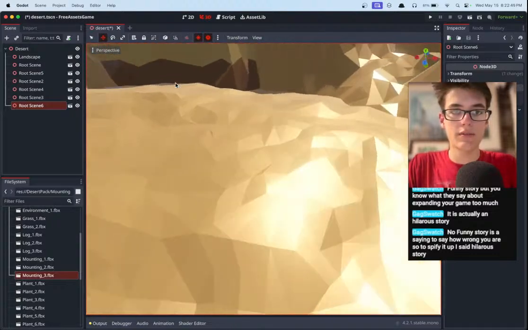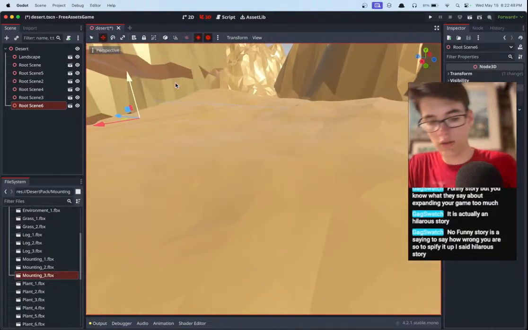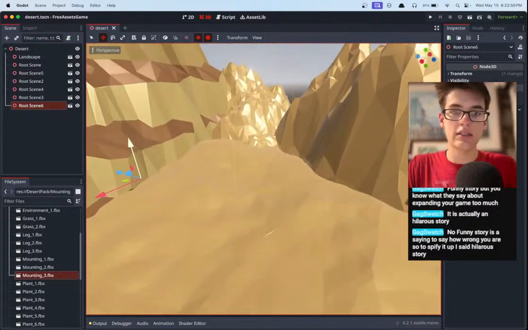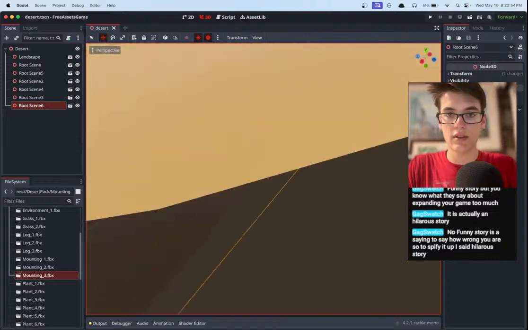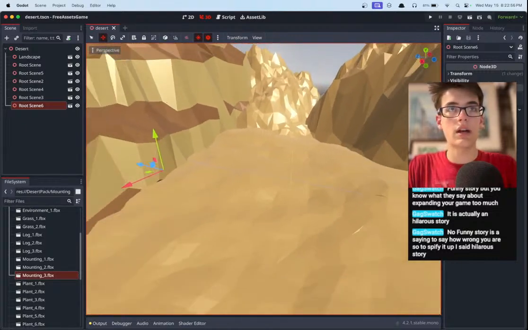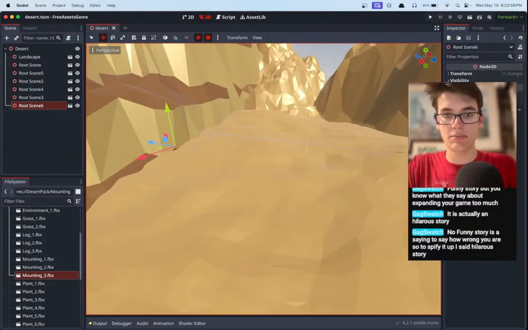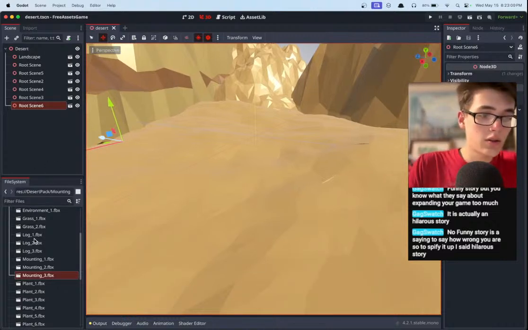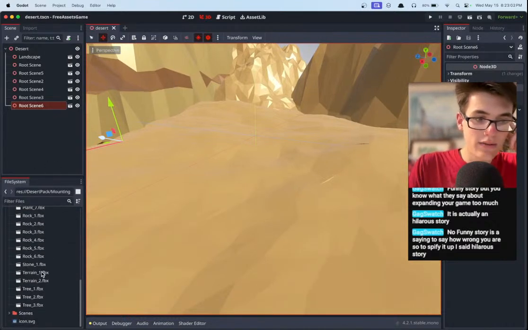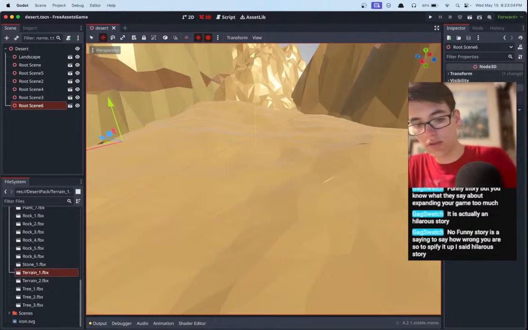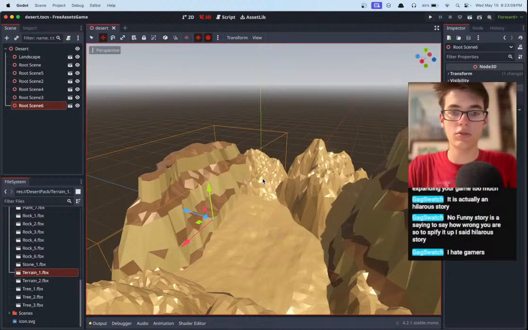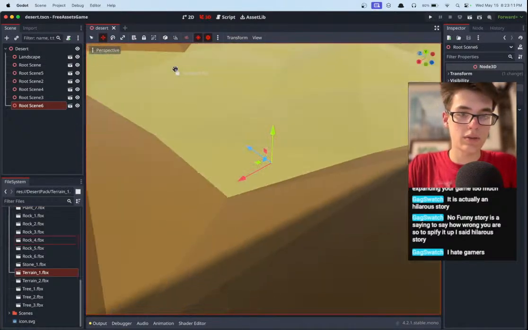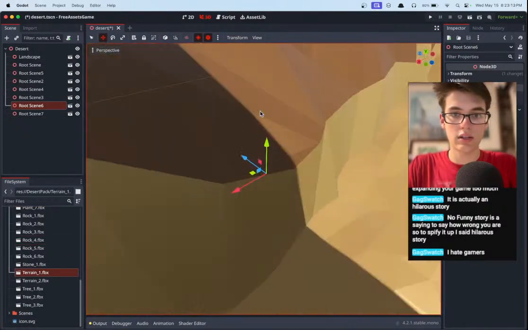Okay, so here we are in the middle of our little hole in the mountain range, and this is where our story starts, assuming that we have a story. This is where all of our assets will come together to create something beautiful. Let's go ahead and we might have to scale this whole thing up depending. Also, I'm noticing we have a couple assets called terrain_1 and terrain_2. Let's throw those in and see if we have any interesting terrain.